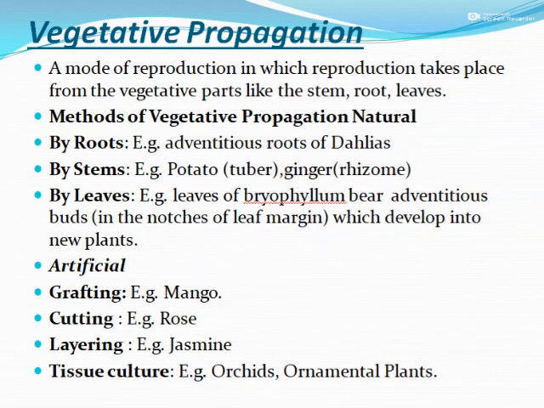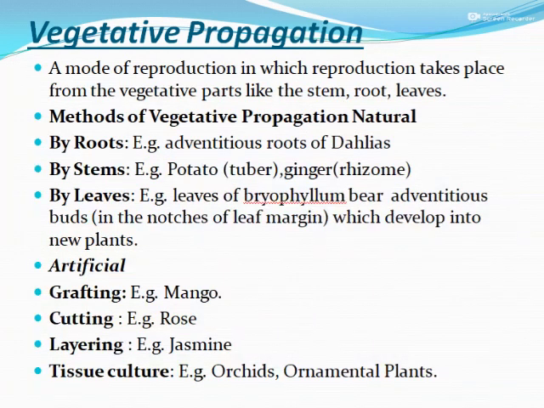Through the stem, we find it in tomato and ginger. Through rhizomes we can grow ginger, and potato through the tuber. By leaves, in the Bryophyllum leaf, new plants develop from the notches at the edge.